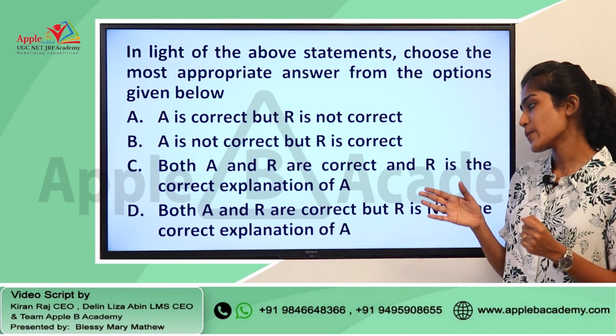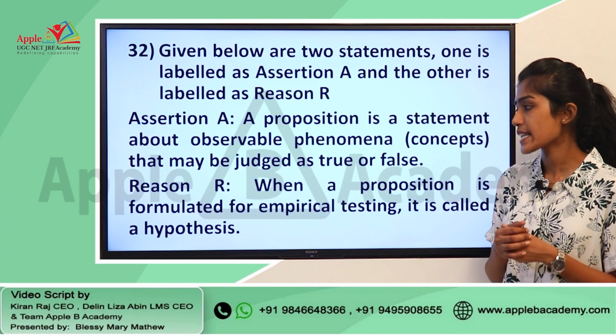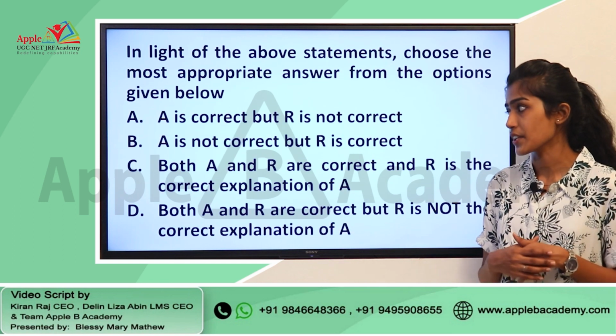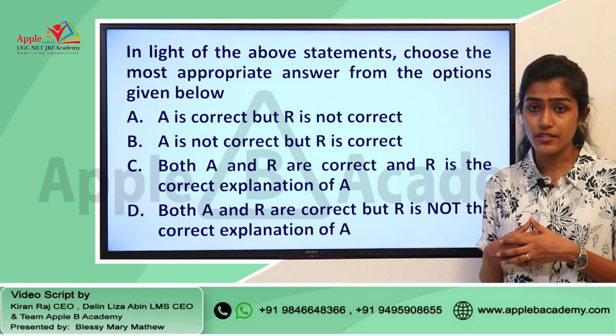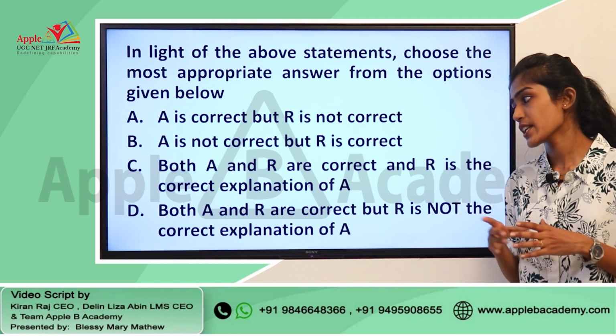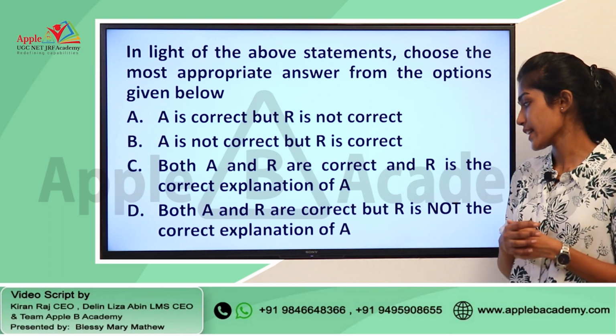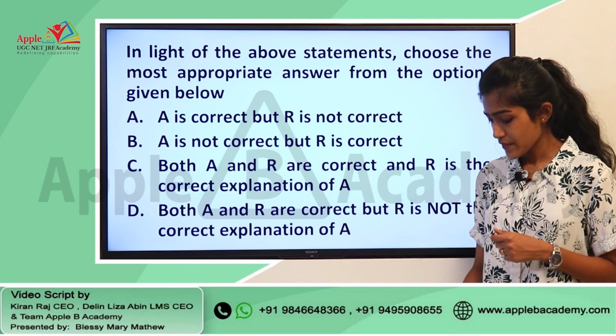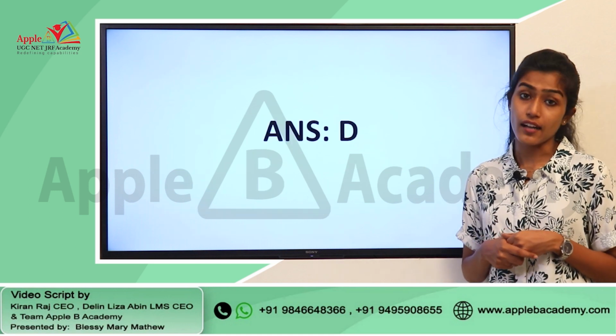So, we have various options given here. If you consider the statements here, both the statements are correct, but we cannot say that the reason given here is an explanation of the assertion that is given. So, if that is the case, the right answer for this question is option D. Both A and R are correct, but R is not the correct explanation of A. So, the right answer given is option D.